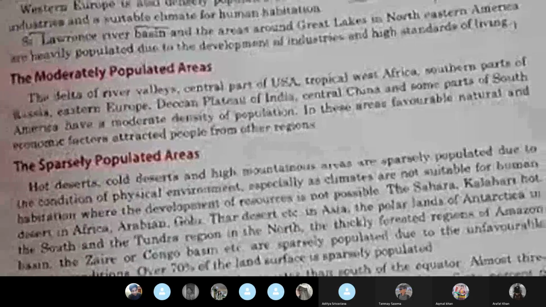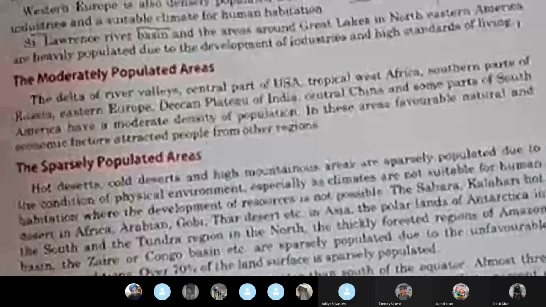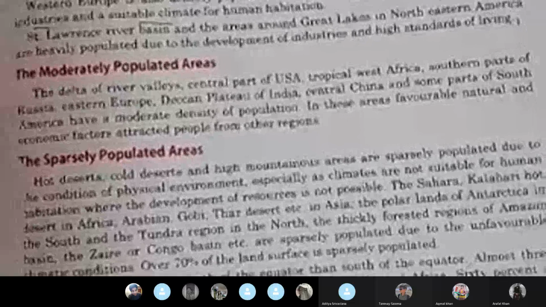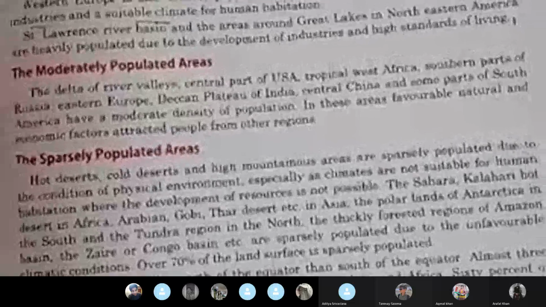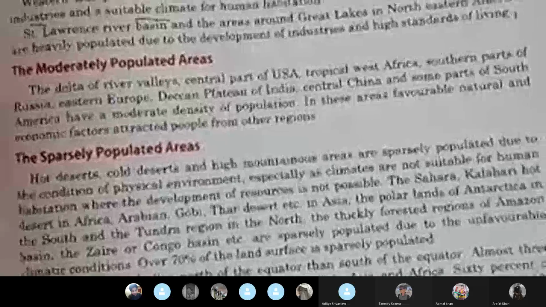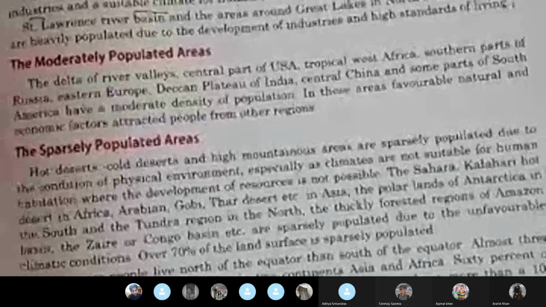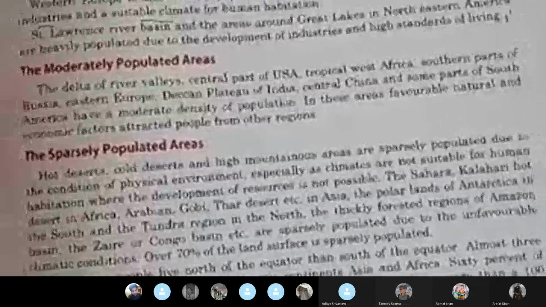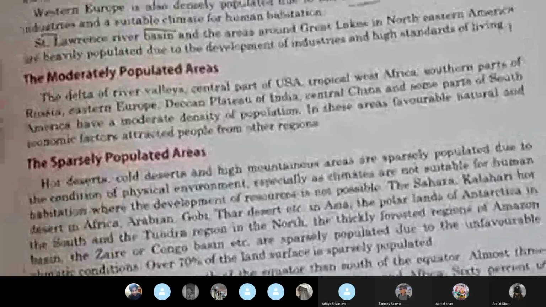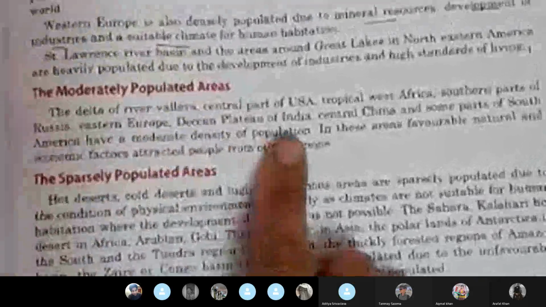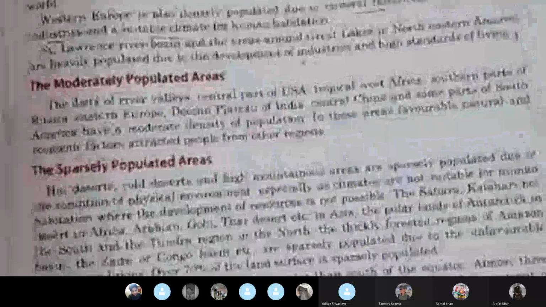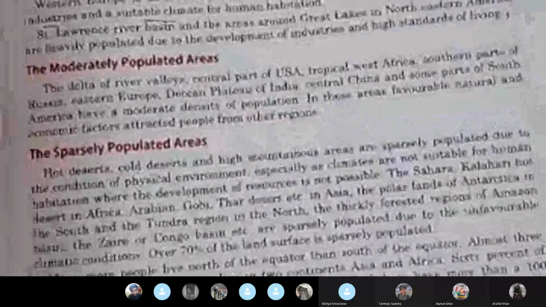Maybe there are big industries there, it's an industrial area, or there could be many setups which are very beneficial from a job point of view. So in these areas, the natural and economic factors attract the people. Okay, and that is why they are moderately populated. Like in India, we talk of the Deccan Plateau of India. Okay, then we come on to the sparsely populated areas.